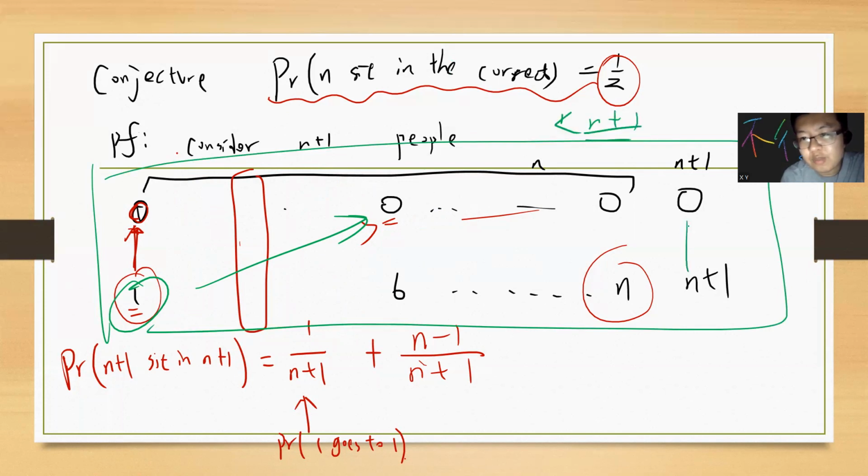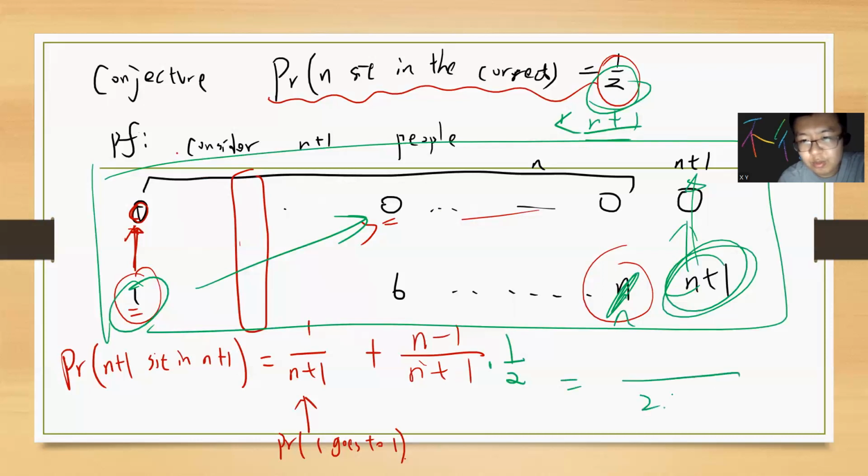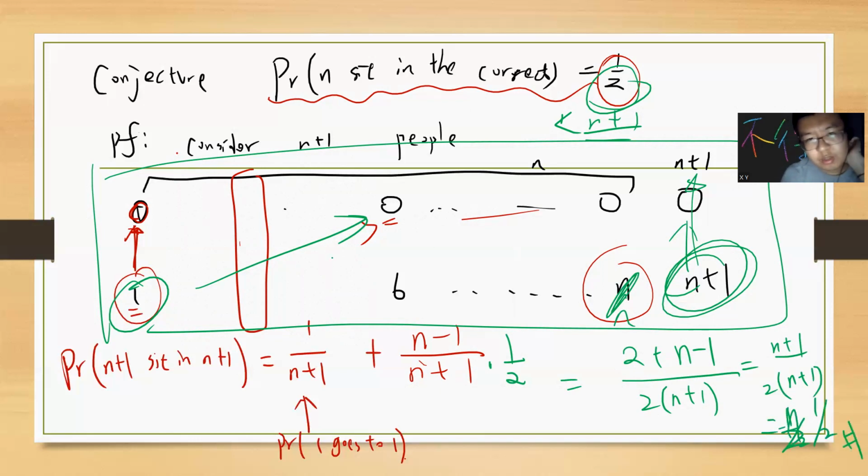So the probability of the last guy sitting here, using mathematical induction, is half. So I can just put half here. Okay, so we can do a simple calculation. It's 2 plus N minus 1 over 2N plus 1, which is N plus 1 over 2N plus 1, which is half. So 1 divided by 2.